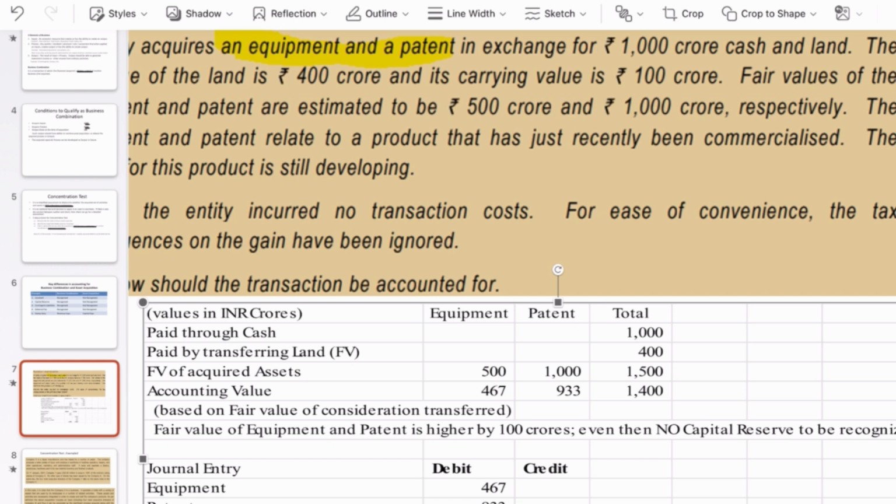It has been given that the fair value of the total assets acquired, that is the equipment and patent put together, is 1500 crores, but they have not given the individual value, how much of the 1500 crore is to be allocated between equipment and patent. To allocate that, we can just allocate on a prorated basis.